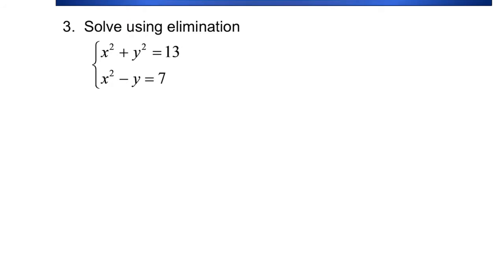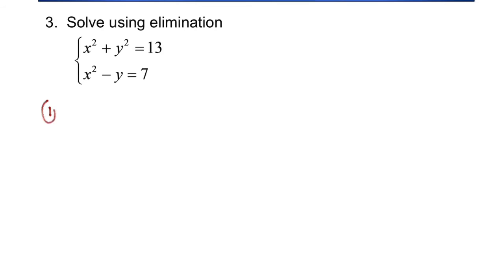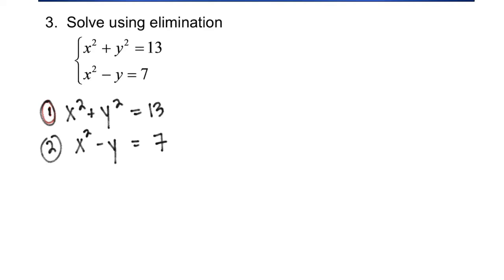Sometimes a system is set up so nicely for elimination. For instance, we have our first equation, x squared plus y squared equals 13, and our second equation is x squared minus y equals 7. I can either multiply the second equation by -1 and then add the two together, or I can simply subtract the two equations. So I can subtract equation 1 minus equation 2.